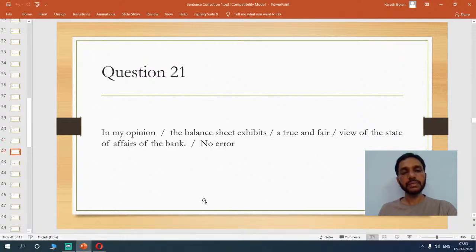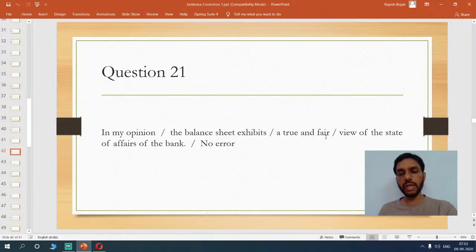Next. In my opinion, the balance sheet exhibits a true and fair view of the state of affairs of the bank. Now, if you look at the sentence, in my opinion, it seems to be all right. The balance sheet exhibits, now everything is correct here, a true and fair view.